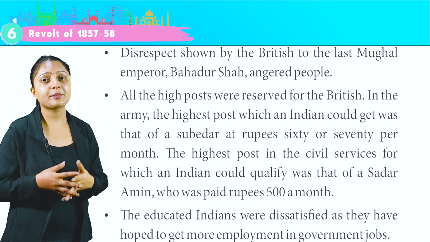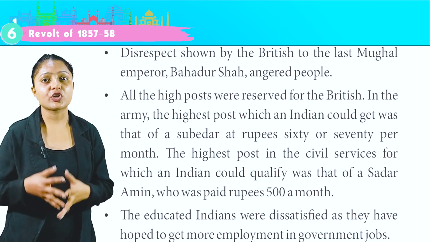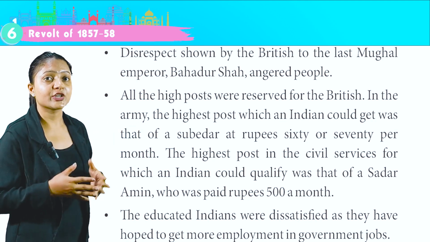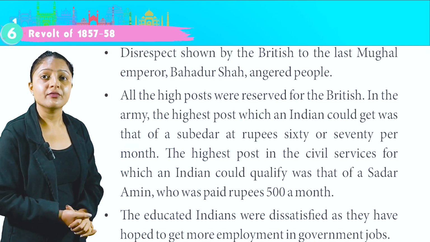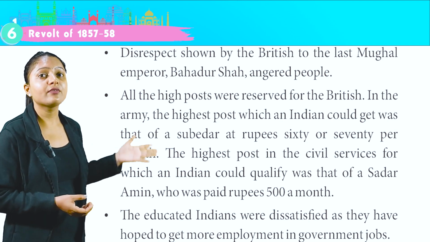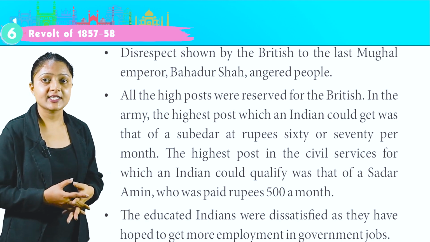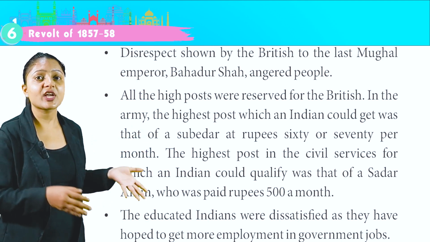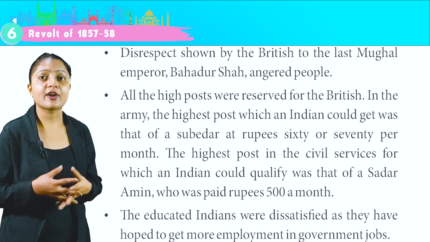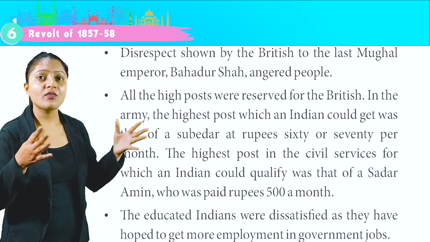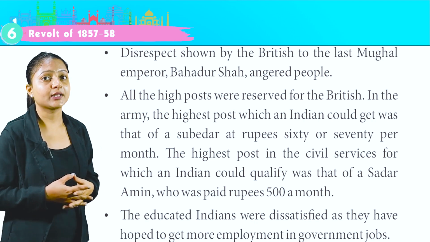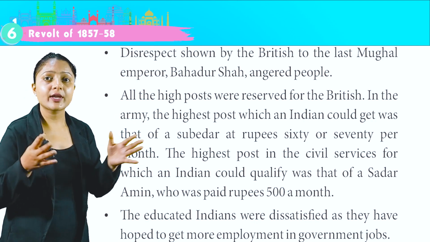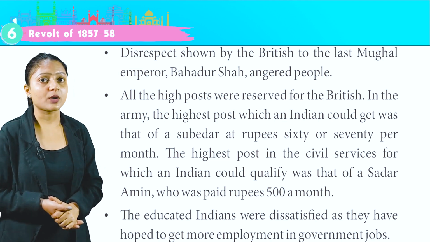Disrespect shown by the British to the last Mughal Emperor Bahadur Shah angered people. All the high posts were reserved for the British. In the army, the highest post which an Indian could get was that of Subedar at rupees 60 or 70 per month. The highest post in the civil services for which an Indian could qualify was that of a Sadar Amin, who was paid rupees 500 a month. The educated Indians were dissatisfied as they had hoped to get more employment in government jobs.